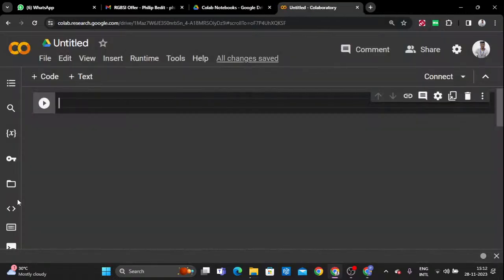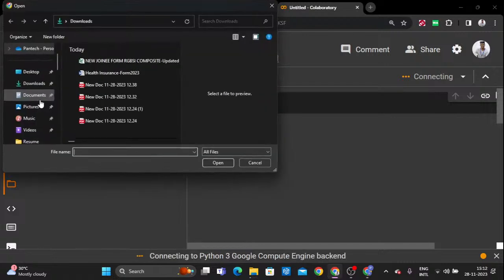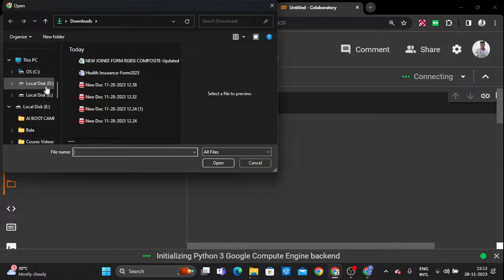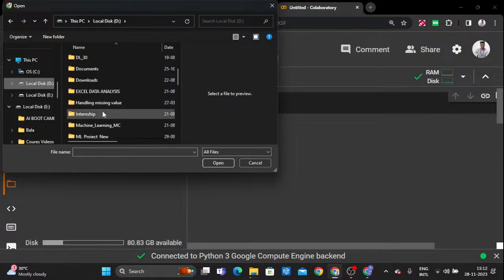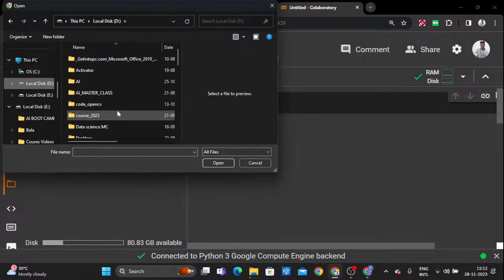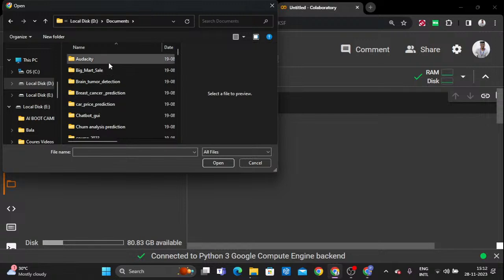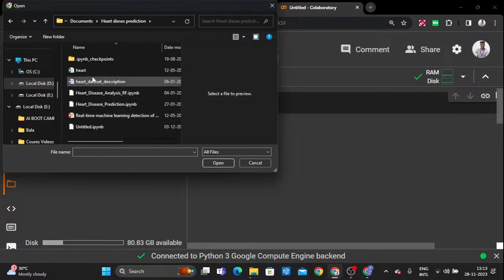So just upload this particular data. I have the data already downloaded. This is the Google Colaboratory notebook option to load your data set here. Just go to this platform, to the folder. Move to the documents, my folder. When your data set is available in your system, you can choose that location and upload your data.